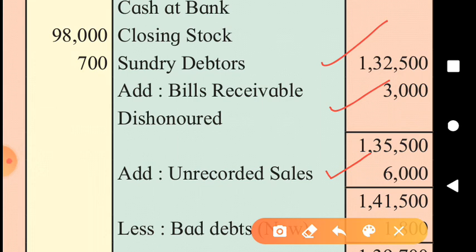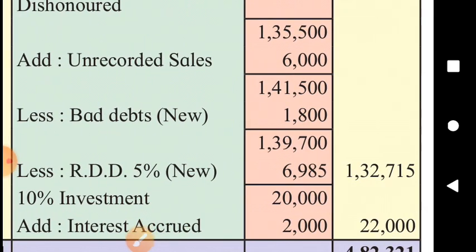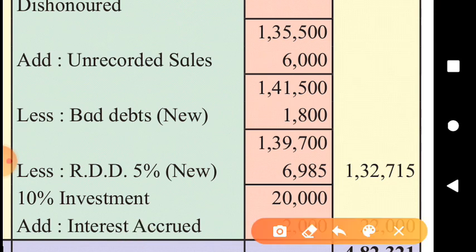Then we found new bad debts in the adjustment. They should be deducted from debtors, and we can see that the new bad debts, 1,800, are deducted from that total. Now our debtors, after making the third and the fifth adjustment of new bad debts, are of rupees 1,39,700. Now this amount is eligible for calculation of RDD.